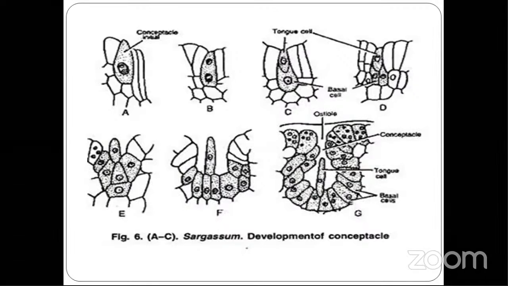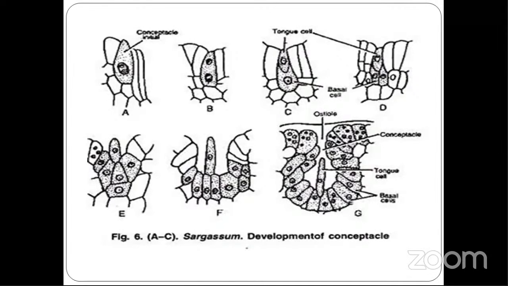The wall of the conceptacle is 1 or 2 cells in thickness; you can see diagram A. The wall cells are compactly arranged and are rich in chromatophores.